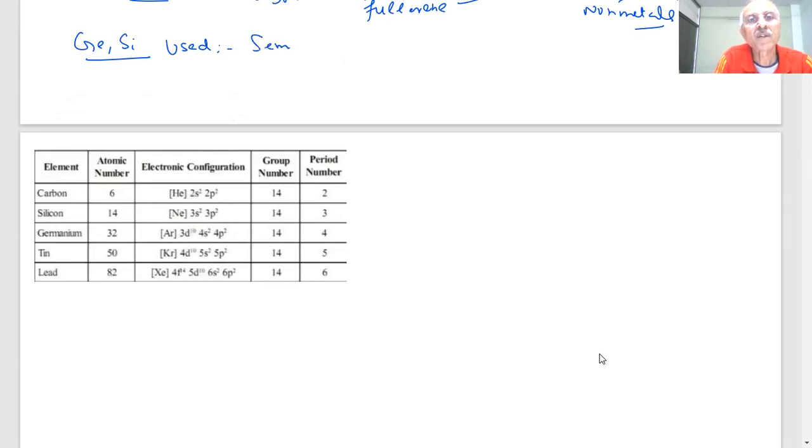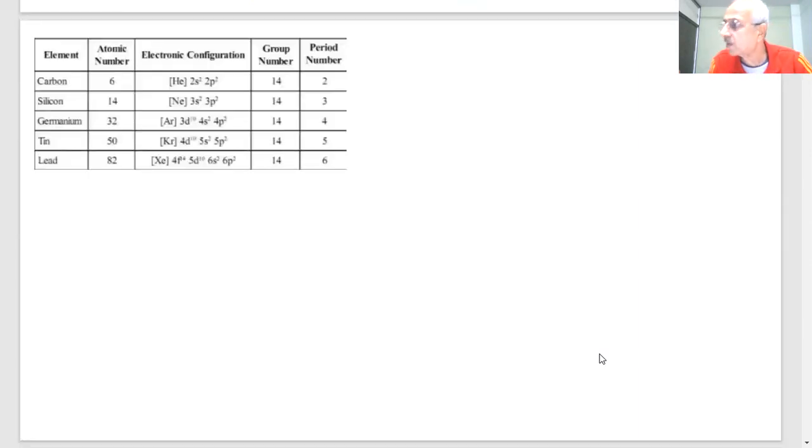Semiconductor devices. Transistors. So their importance has grown a lot over a period of time.